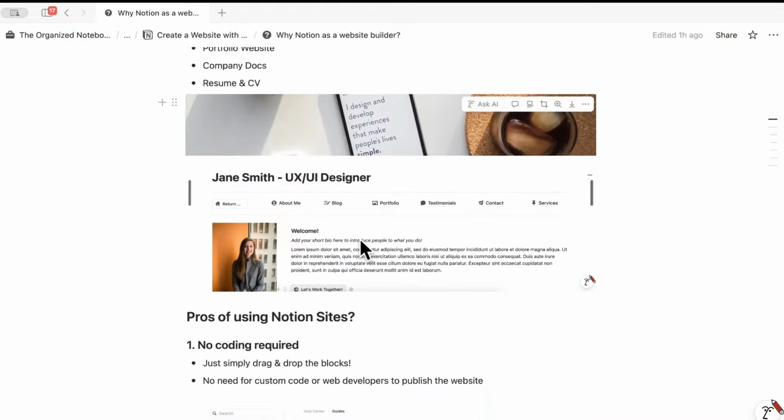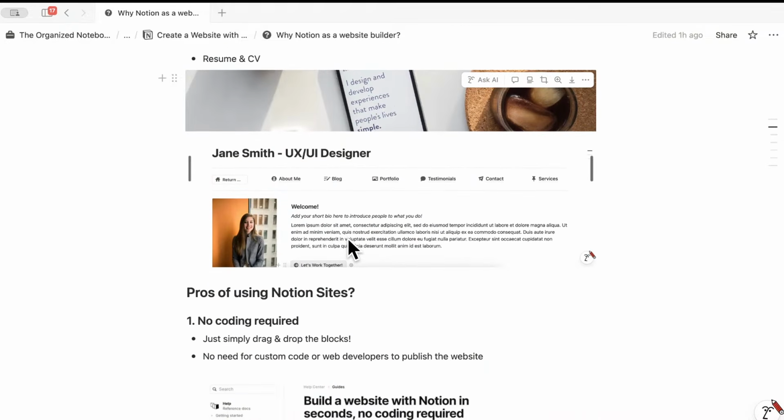And some of the pros of using Notion sites is that you don't need to have any coding experience. You can really just drag and drop the blocks. It really just feels like Notion, but it gets shared to the web. So it's really convenient in that way. You don't need to use any custom code or web developers to publish the website. It's just a couple of clicks and you can just have it published.